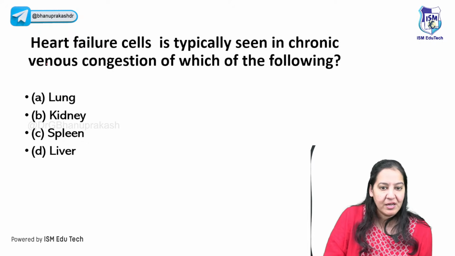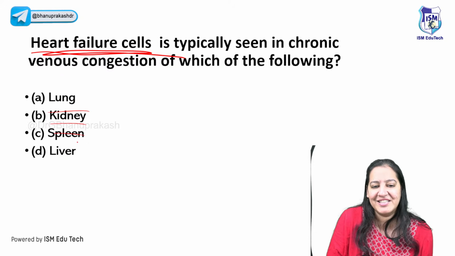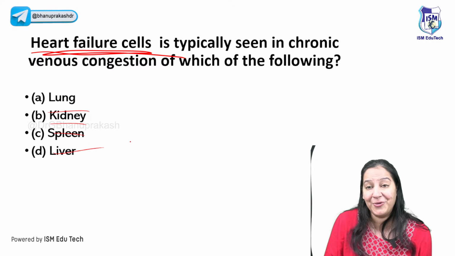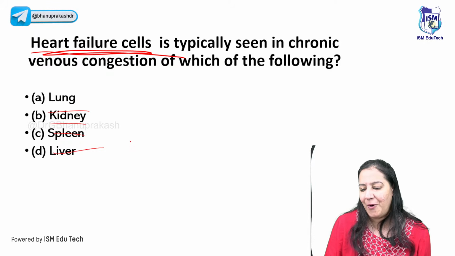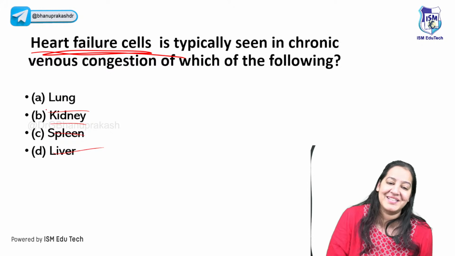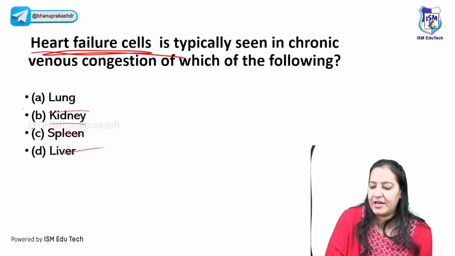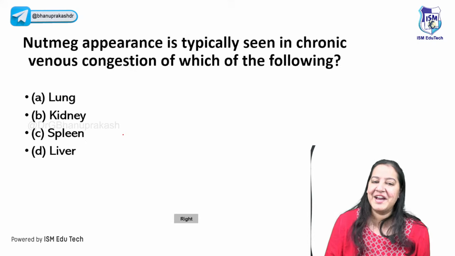Can you tell me the next question? Heart failure cells are seen in CVC of what? Is it CVC lung, kidney, spleen or liver? The same 4 options, but only one thing is changed. So I'm asking heart failure cells. You all are right. Very good. Who is first to answer? Abhi, Andrew, you are first to answer. Very good. So of course, it's seen in CVC of lung. That is left heart failure. So correct answer here is A and you all are right.